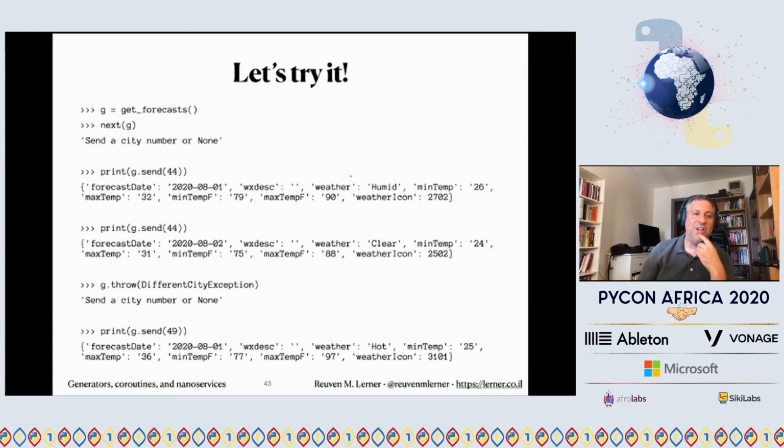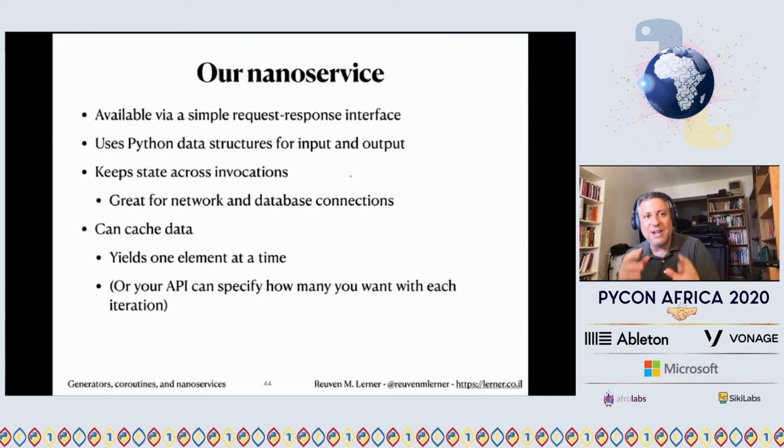Let me show you how that works. So I'm going to say g equals get_forecast. Next g, got to prime it. Send 44, got it. Send 44, got it. Throw a DifferentCityException, and now it goes back up to the top of the while loop, and it once again asks us for a city, and now we can get a different city. So our nano service here is available via a very simple request and response interface. It uses data structures for input and output. We can keep state across the invocations here, which is perfect for network connections, database connections, and we even saw that it's able to yield one element at a time, which is pretty great.